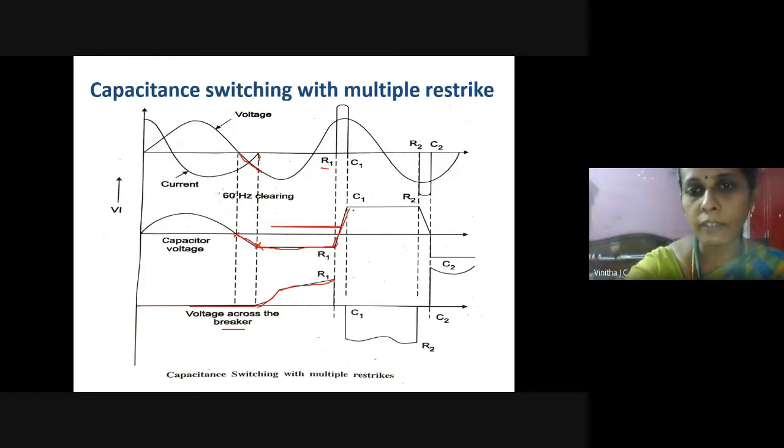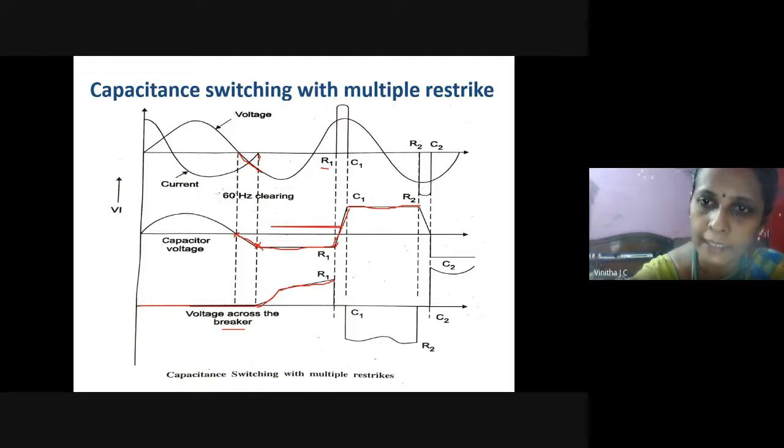This restriking occurs only for a small instant. Then again, the fault has been cleared. This clearance is represented by C1. When the fault is cleared, the circuit breaker contacts are in open circuit condition, so again the voltage across the capacitor remains constant.